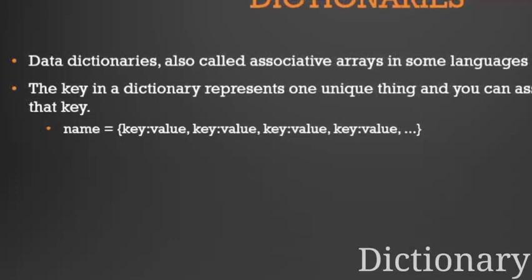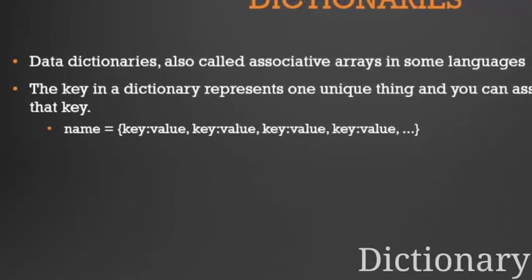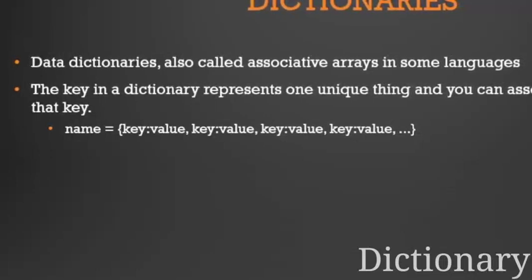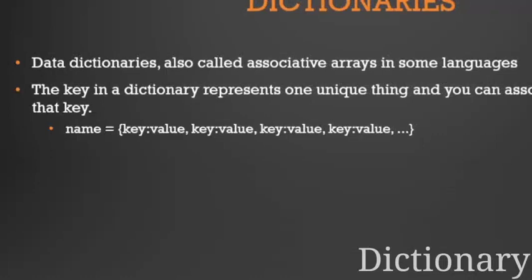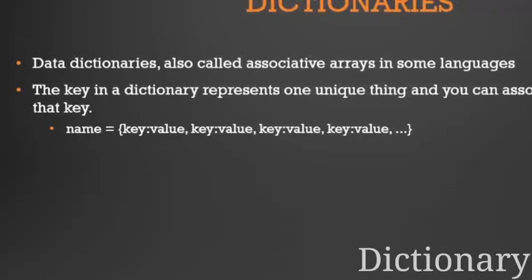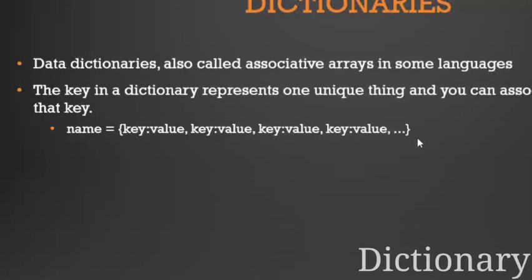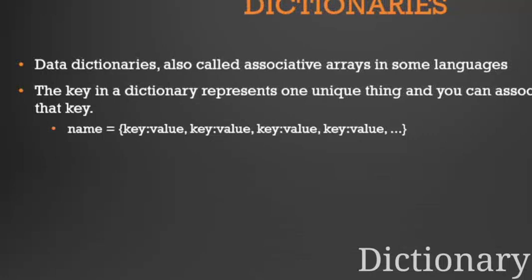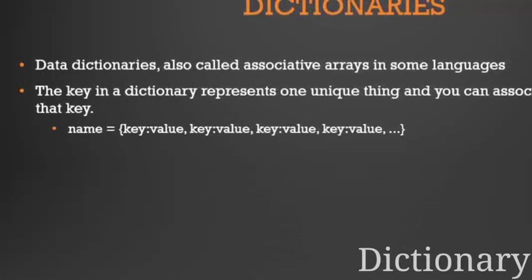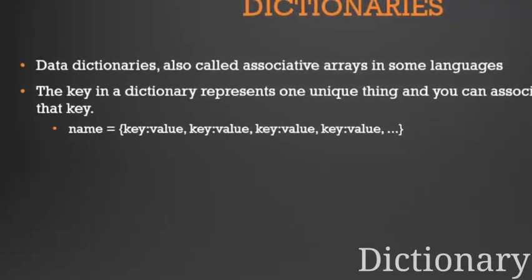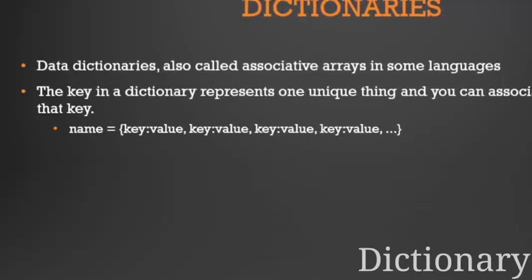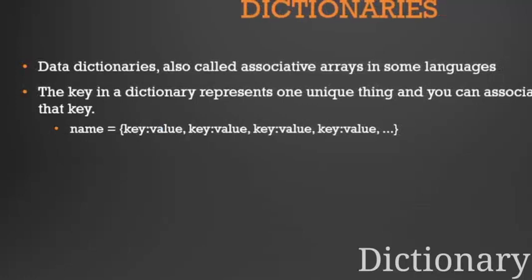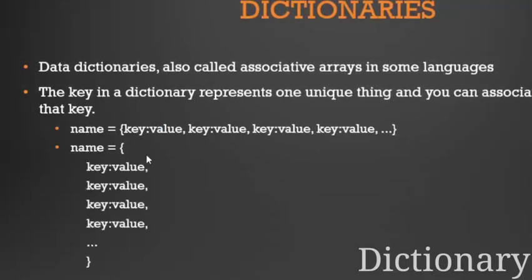Okay, so the value, whatever you want to store from that key name, can be a number, string, list, and pretty much anything. As I was telling, you can use dictionaries also. Here you can see we have continued, so it can have as many keys as you want, with respect to the key-value pairs. These key-value pairs are separated by commas, so as long as we follow this, we can have the syntax in this way also.